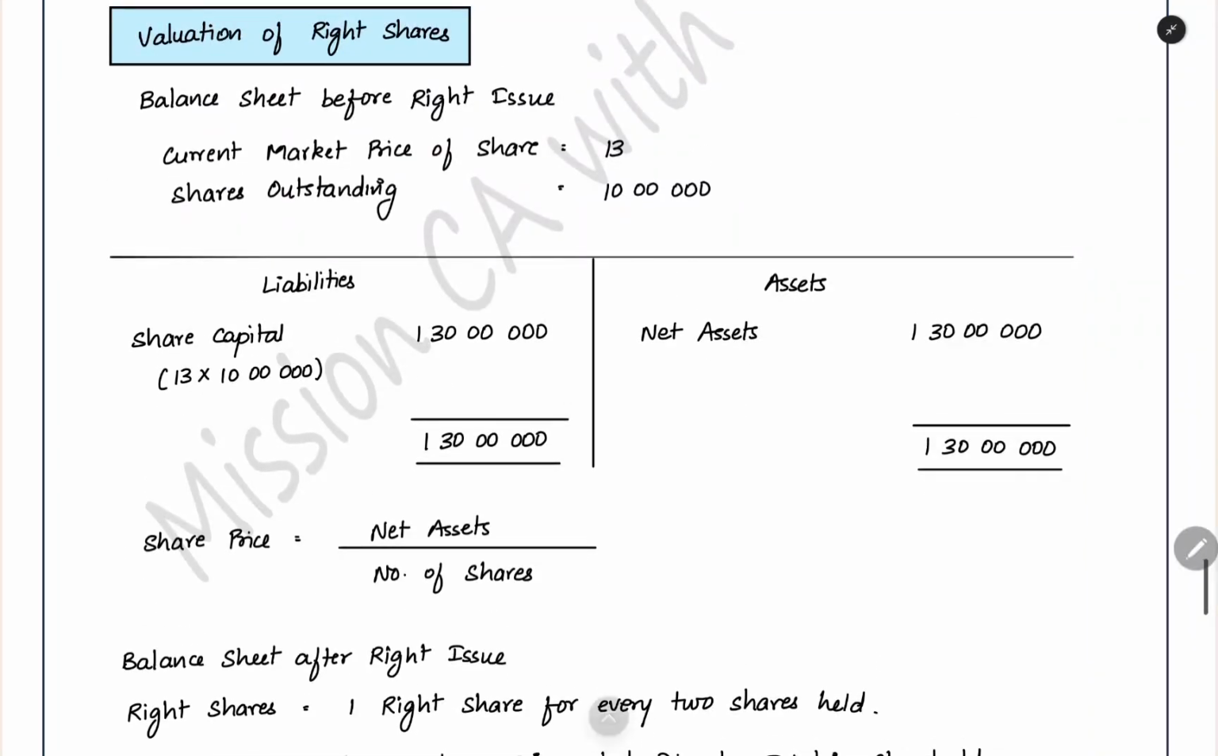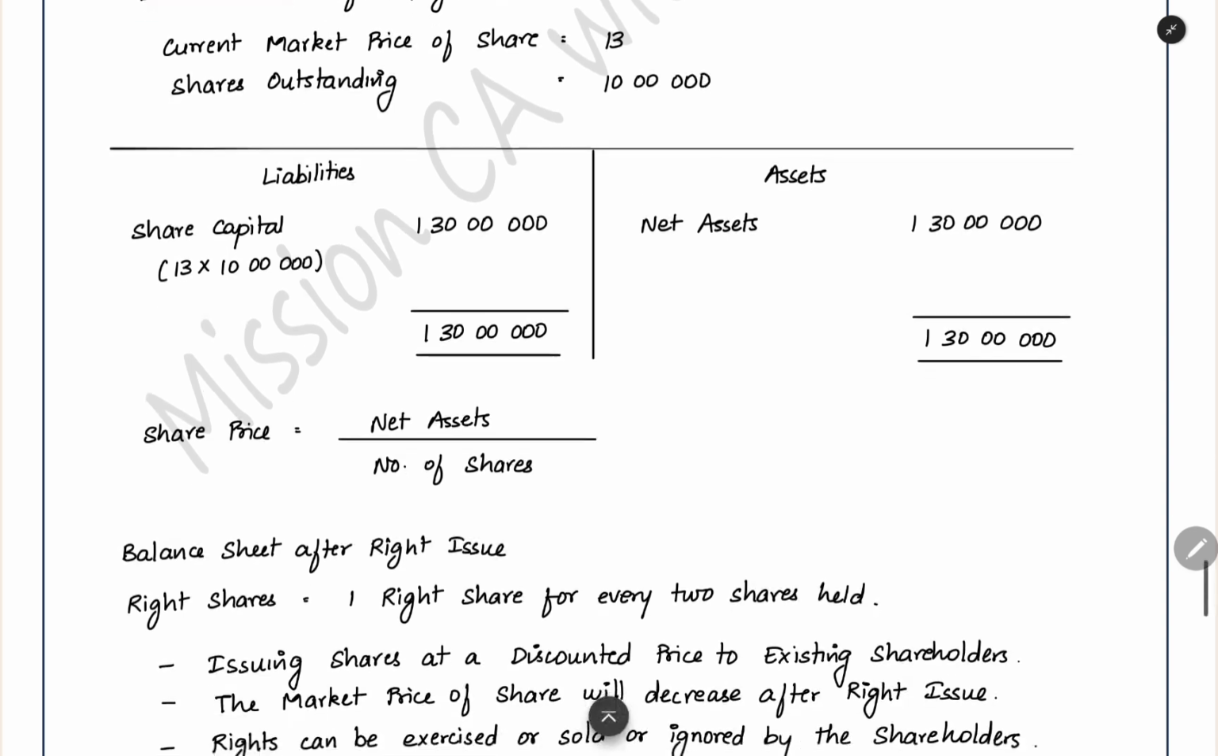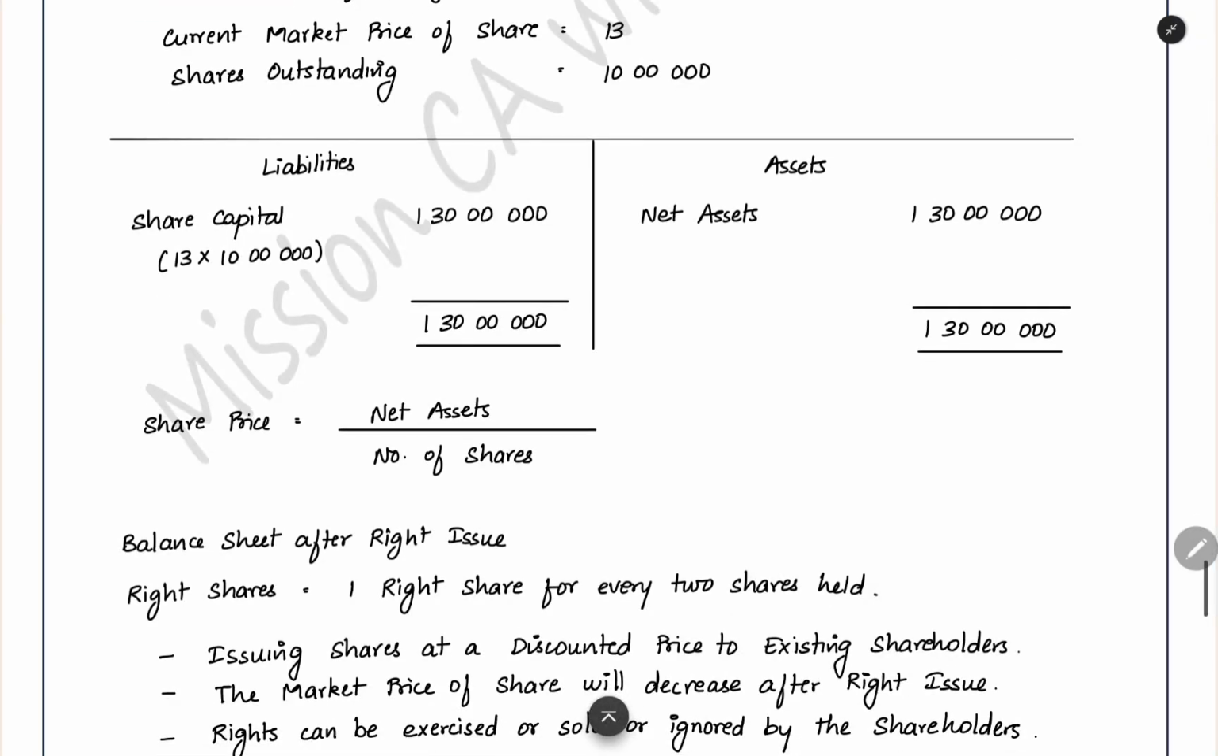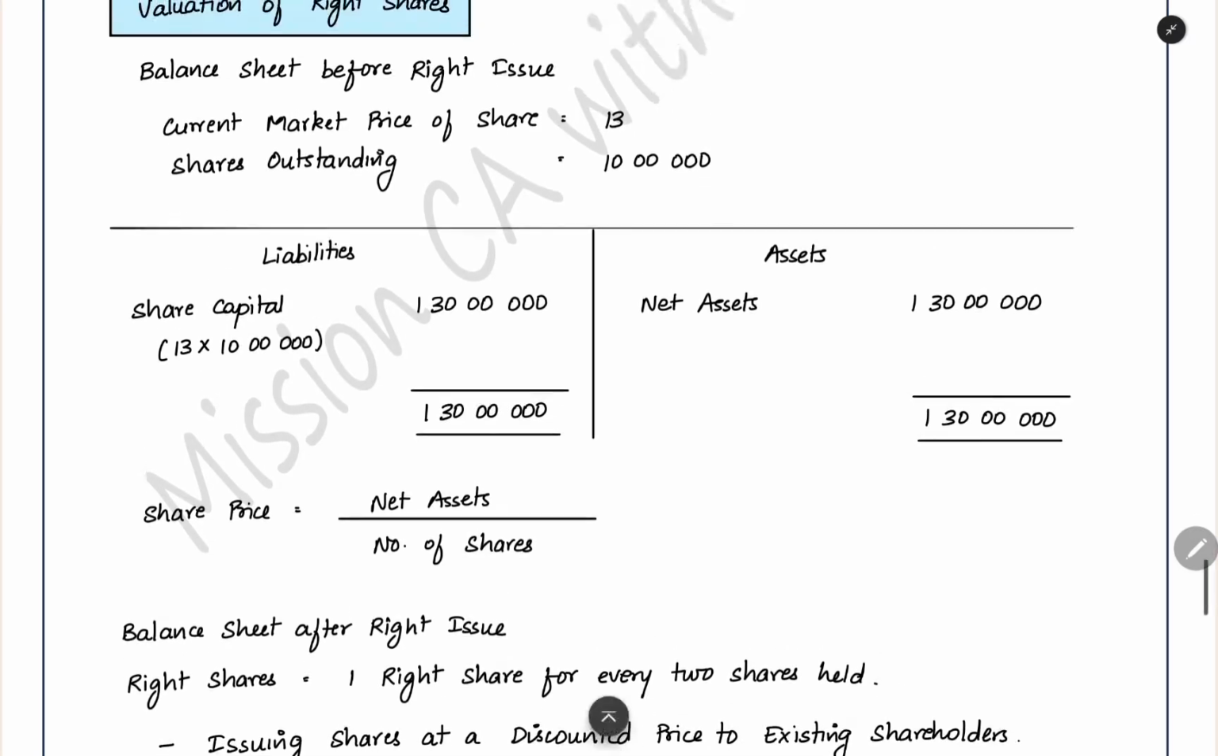For example, let us take a balance sheet before the right issue for a company. The current market price of a share in the stock market is 13 rupees. Total 10 lakh shares are outstanding now. In a balance sheet approach, this 13 rupees represents the net assets of the company: share capital plus reserves, that is the equity shareholders' amount in the company, represented by the market price in the stock market. You can also take it as net asset value per share.